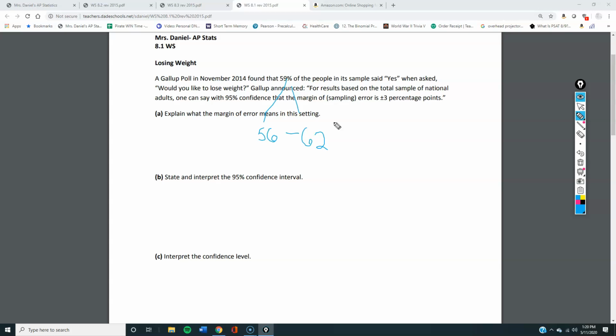Now, interpret the confidence interval. So you have a confidence interval, you have a percent. I wrote that in the wrong spot. These should be down here. When you interpret this confidence interval, what you're going to say is, if we repeat the sampling procedure many times, 95% of the confidence intervals would contain the true proportion of those who would like to lose weight. So that was C. If you were to repeat the sampling procedure, 95% of the time, confidence intervals would find the true proportion of those who would want to lose weight.